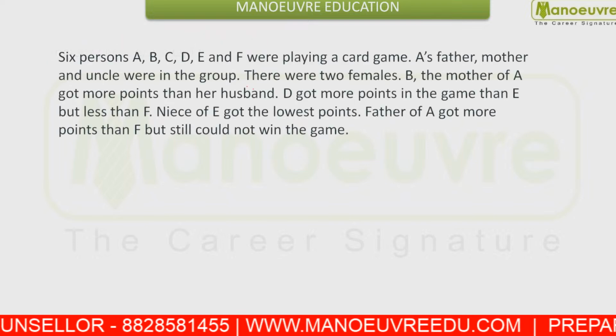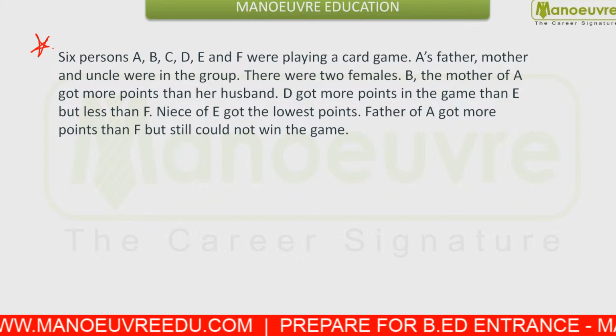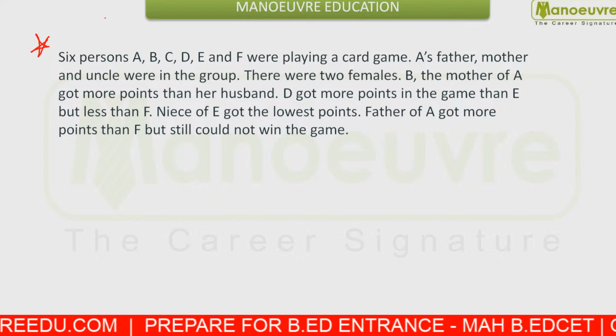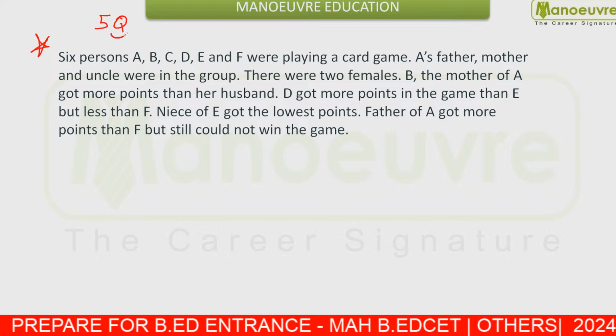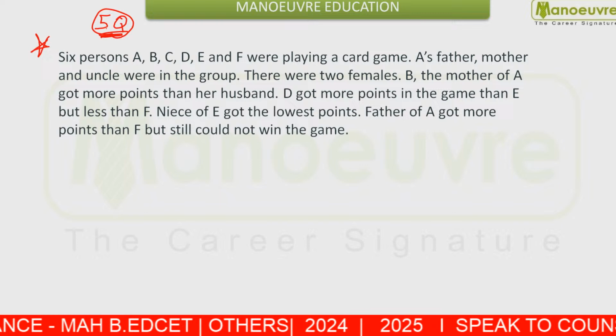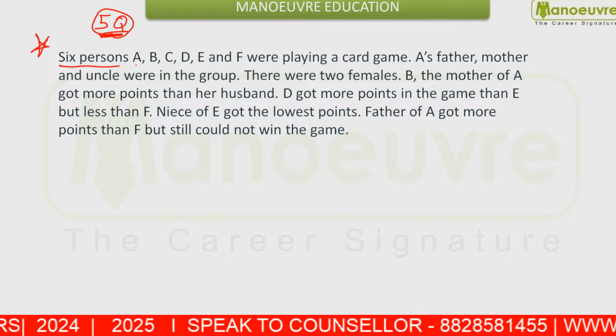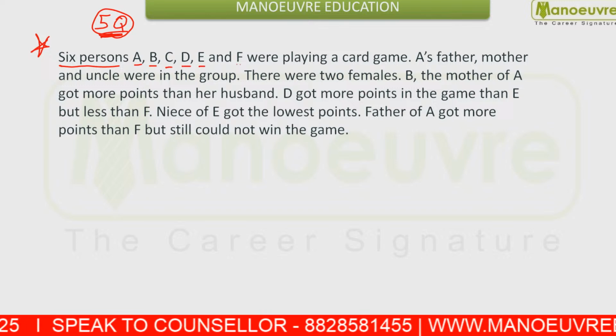Next, moving ahead. This was a puzzle given to you based on the blood relation question. You had 5 questions from here. See, this was a very interesting question. You were given 6 persons, namely A, B, C, D, E and F.